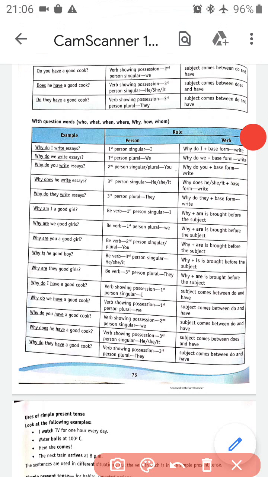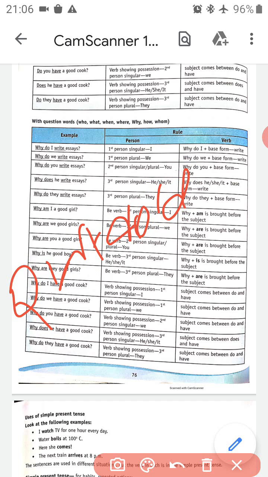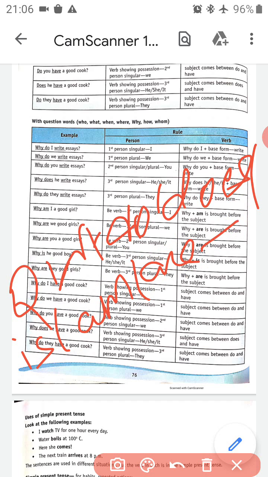With question words, how do we make a sentence in simple present tense? Why do I write essays? Again, question word, whatever we have, plus do, does, is, am, are, whatever helping verb we have, plus subject plus verb first form. Like in the example, why do I write essays? Why is our question word.